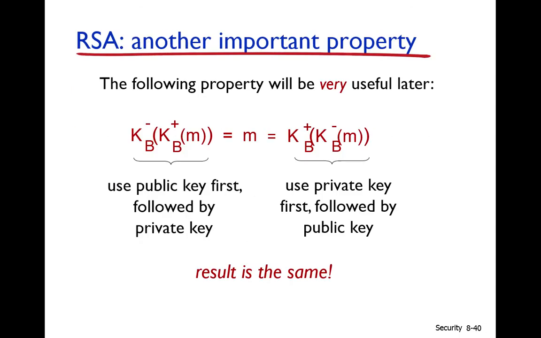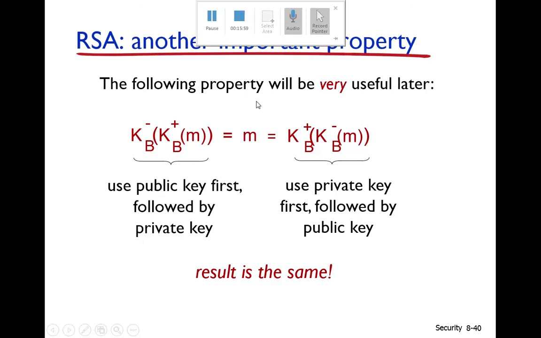This is in more detail. And this is another important property: if the message is encrypted by the public key, then it can be decrypted by the private key. Next video, we will discuss more examples of the RSA algorithm.